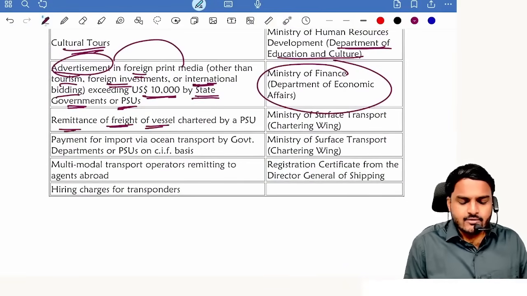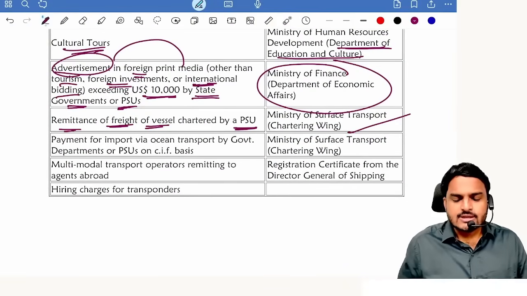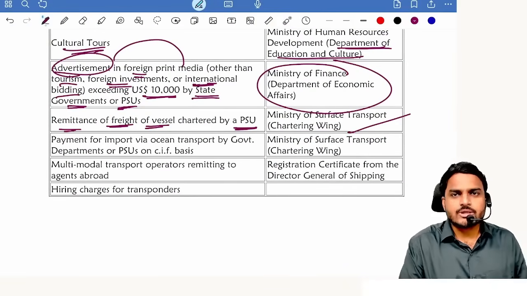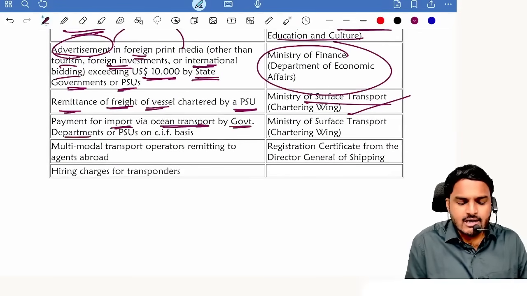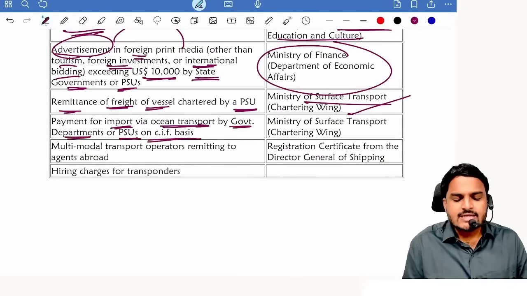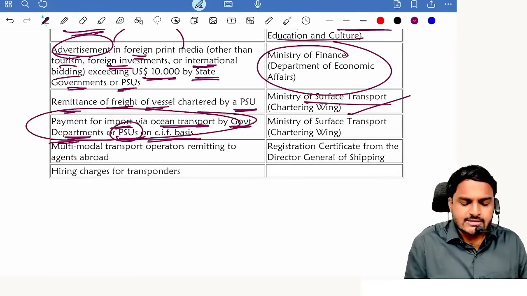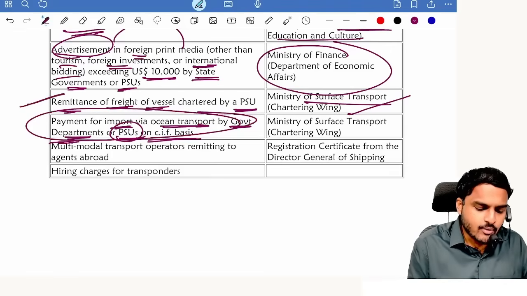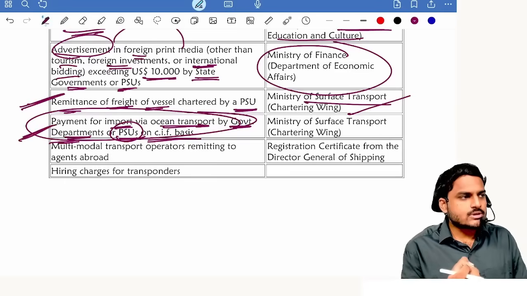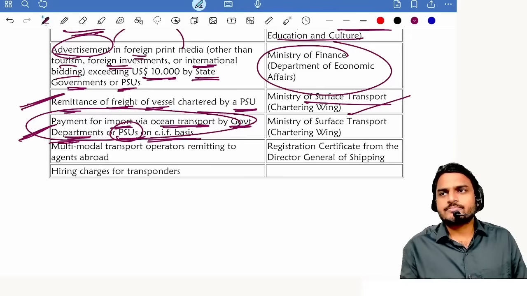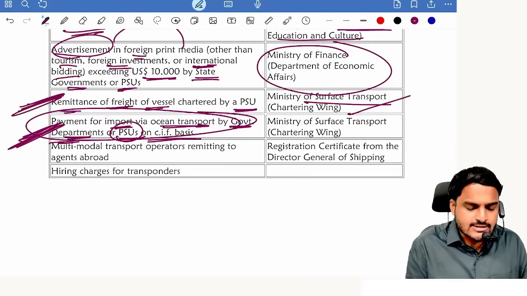Remittances of freight of vessels chartered by PSUs, yes, for freight remittances also permission is to be taken, permission from the Ministry of Surface Transport. Next one, payment for import via ocean transport by government departments or PSUs on CIF basis. So here who is the payer? Government departments or PSUs. For making these payments against imports, the above point is about freight amount. Here, import invoice amount. This is about invoice amount, that is about freight amount.